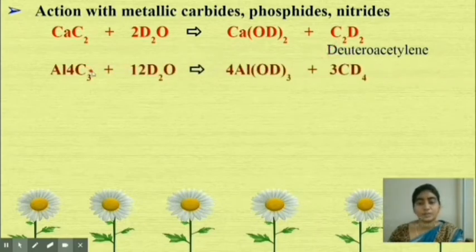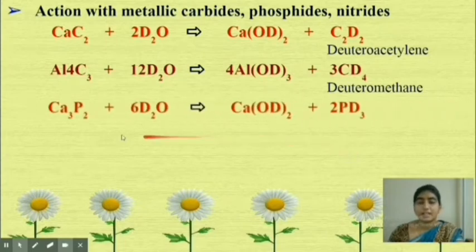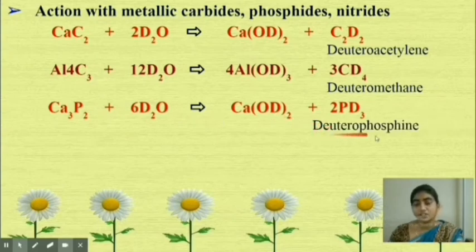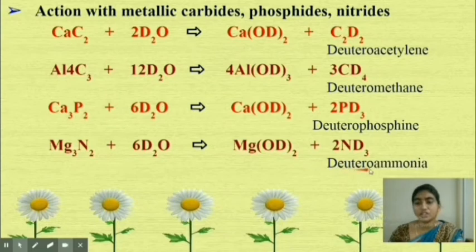Aluminium carbide reacts with D2O, it forms aluminium deuteroxide and deuteromethane. Then calcium phosphide reacts with D2O, it forms calcium deuteroxide and deuterophosphine. And finally, magnesium nitride reacts with D2O, it forms magnesium deuteroxide and deuteroammonia.